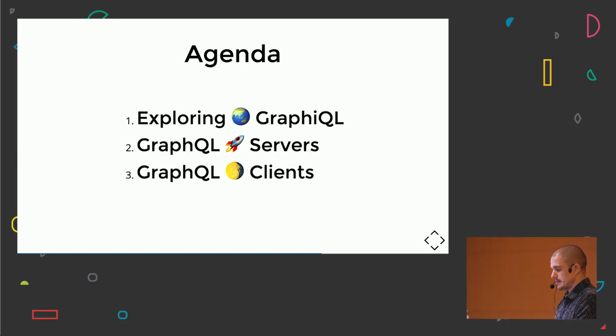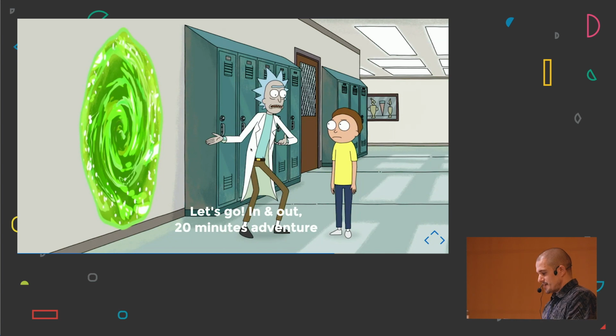We're going to start by exploring GraphQL and looking at how we can explore and test GraphQL APIs within our browsers, and also explaining and seeing how GraphQL solves the overfetching and underfetching problems. Then we're going to go through our IDE and see how a GraphQL server is implemented and how we can take advantage of TypeScript, typing our resolvers. And we are going to do the same with our client. We are going to see how we can fetch data from our GraphQL APIs and then evolve it to TypeScript in order to provide a type-safe frontend. So, let's go. In and out, 20 minutes adventure.